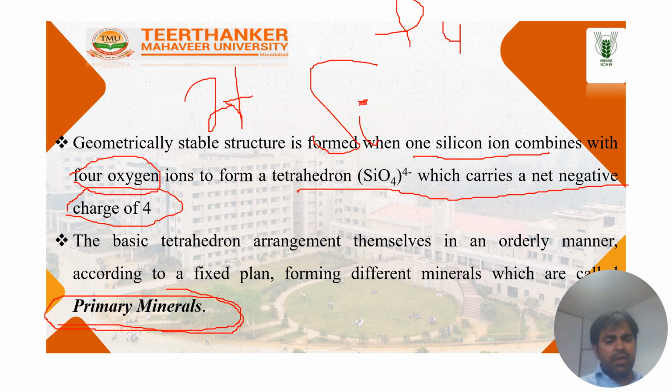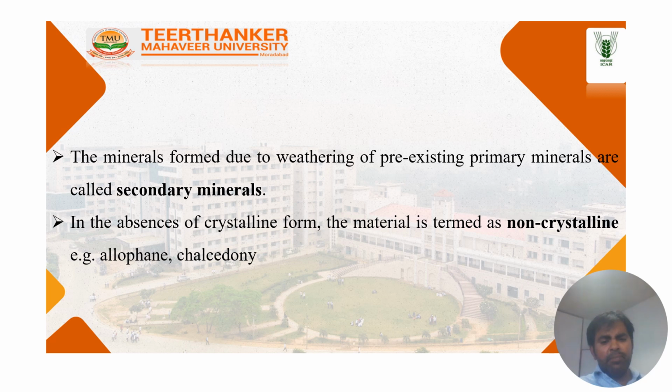Then minerals formed due to weathering of pre-existing minerals, meaning primary minerals, which after the weathering process are converted to a new product, are known as secondary minerals.